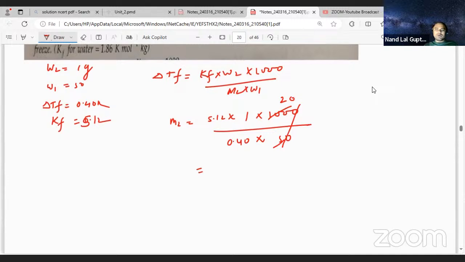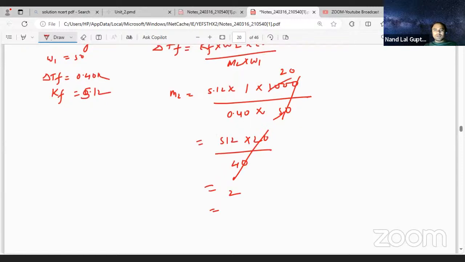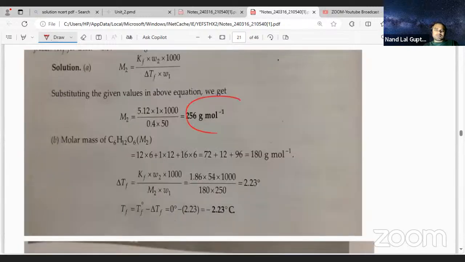If you remove the decimal, this is 512 divided by 20 divided by 40, which is divisible. So 2 twos are 4, 2 twos are 4, 2 fives are 10, 256 gram per mole. The unit of molar mass is gram per mole. So this is coming very simple, 256.